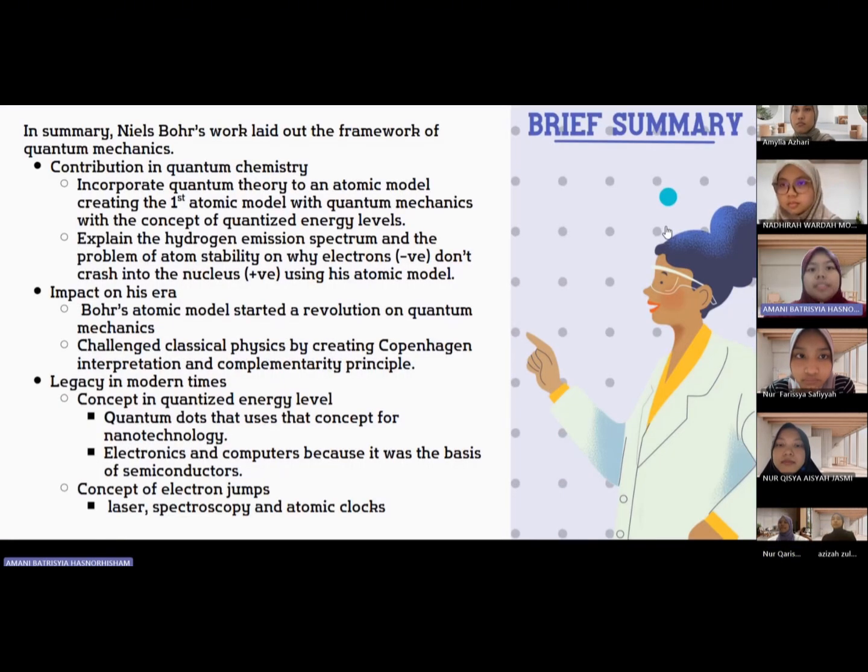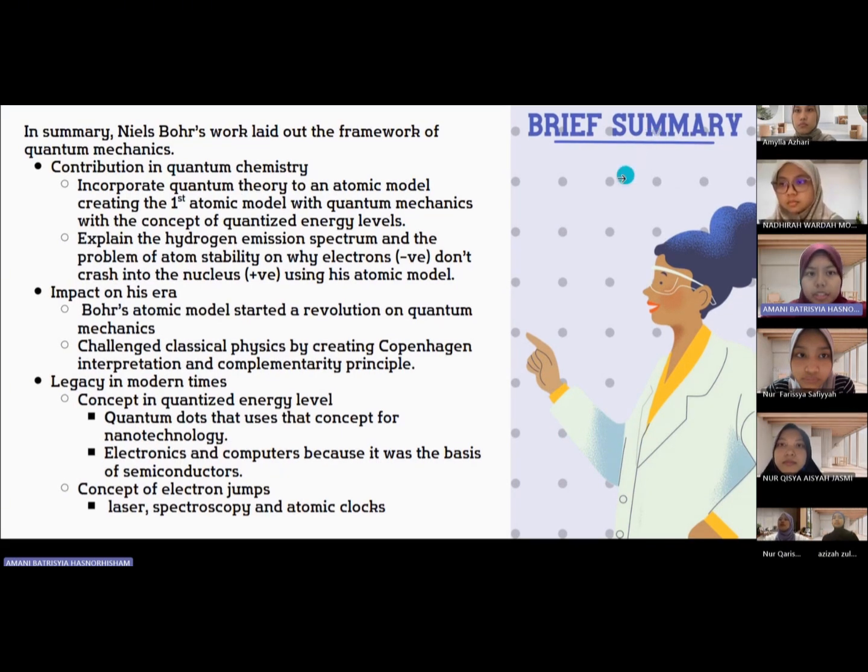Therefore, in summary, Niels Bohr's work laid out the framework of quantum mechanics. His contribution in quantum chemistry incorporated quantum theory into an atomic model, creating the first atomic model with quantum mechanics with the concept of quantized energy levels. He managed to explain the hydrogen emission spectrum and the problem of atom stability. He had a great impact on his era. By using his atomic model, he started a revolution in quantum mechanics and managed to challenge classical physics by creating the Copenhagen interpretation and complementarity principle.